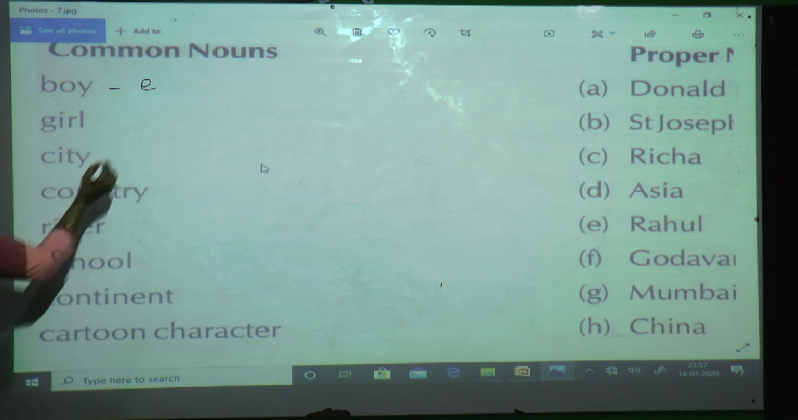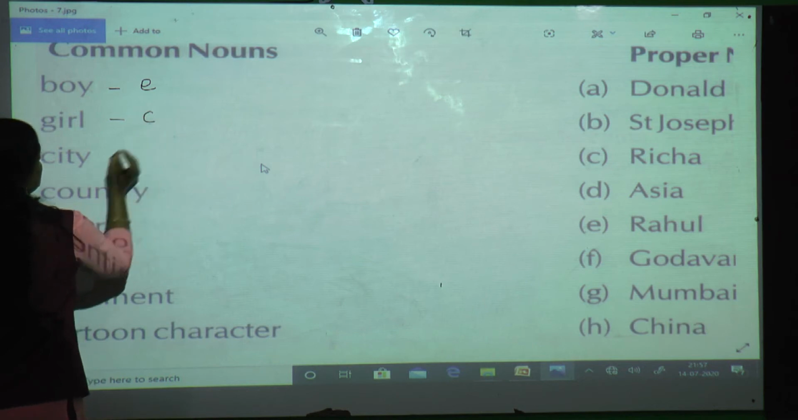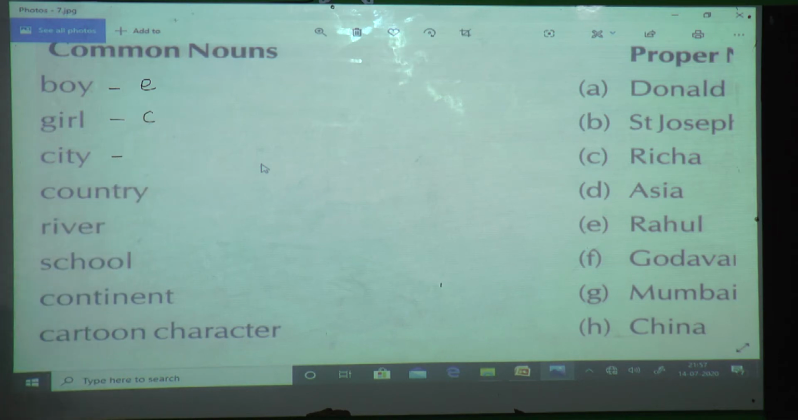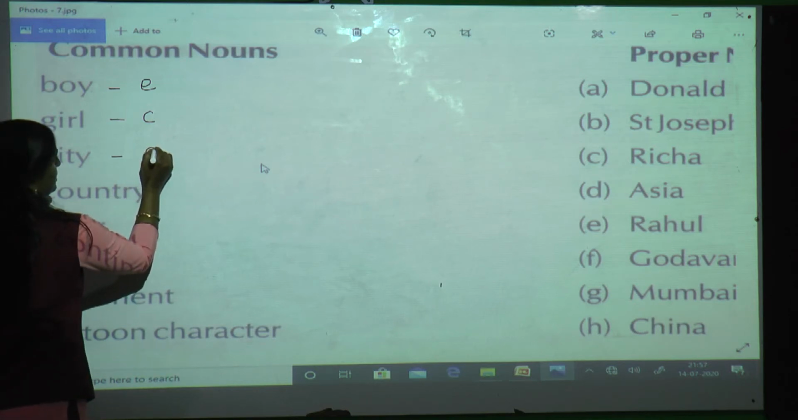Now second is girl. Any girl name is given? Yes, that is Richa. So write over here C. Third, city. Any name of a city given over in proper name column? Yes. What is that? Mumbai. So answer is G.